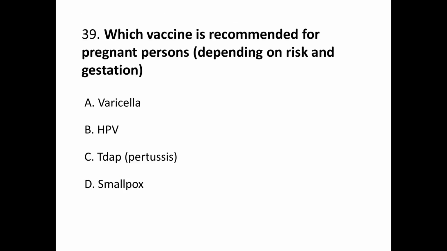Question number 39. Which vaccine is recommended for pregnant persons depending on risk and gestation? A. Varicella, B. HPV, C. Tdap, and D. Smallpox. Correct answer is C.